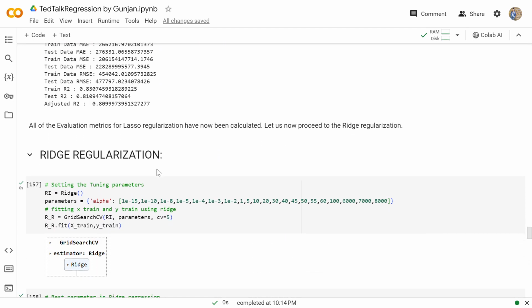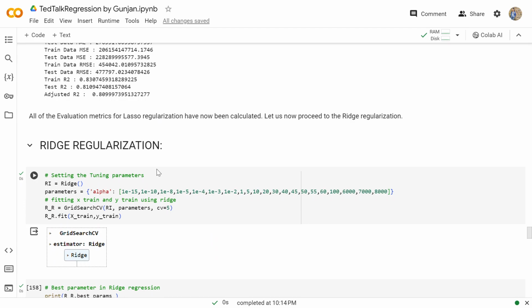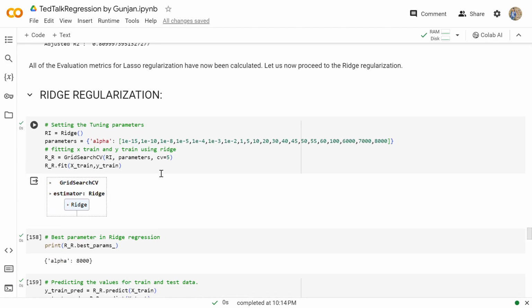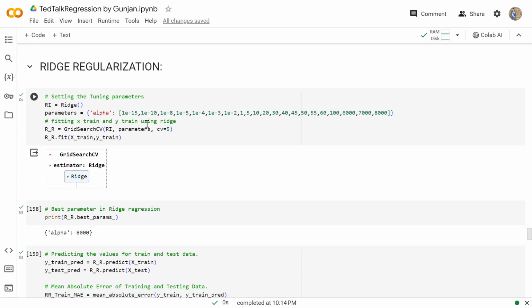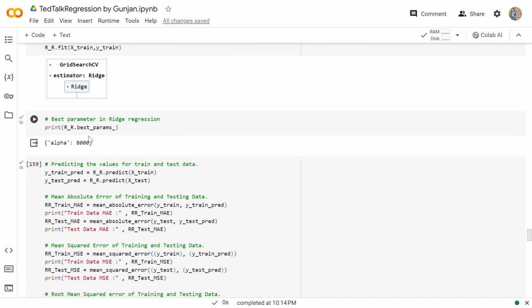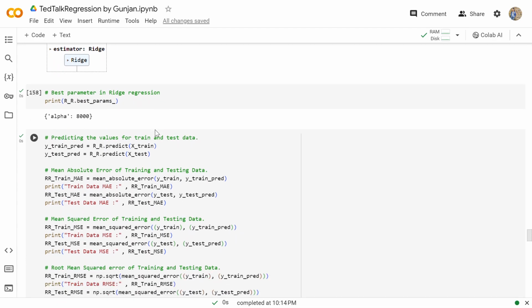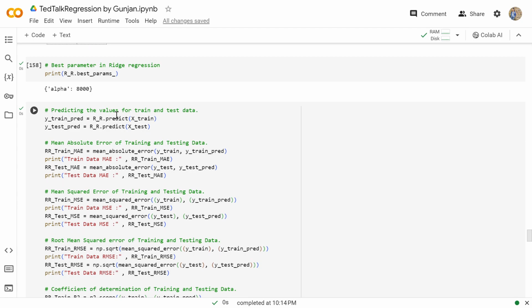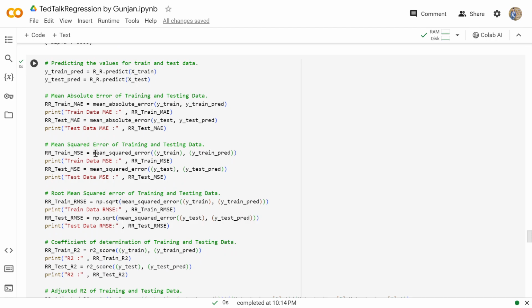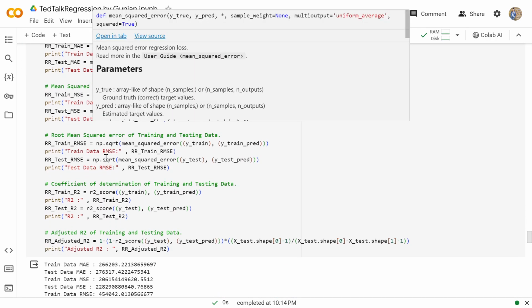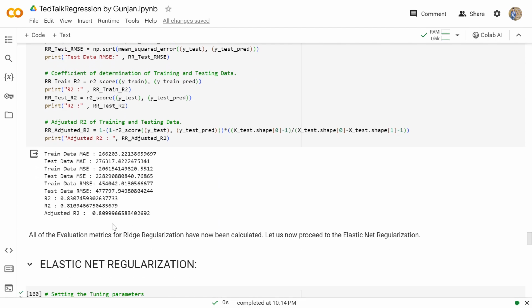Then we'll be moving further to ridge regularization. Ridge regularization adds a penalty equivalent to the square of the magnitude of the coefficient. So again we'll be tuning the parameters for our ridge regularization, and then fitting our train data set using ridge. Then we'll be checking for the best parameter in the ridge regression. Then again we'll be predicting the values of train and test data, and checking mean absolute error, mean squared error, root mean squared error, R square, and adjusted R square values.